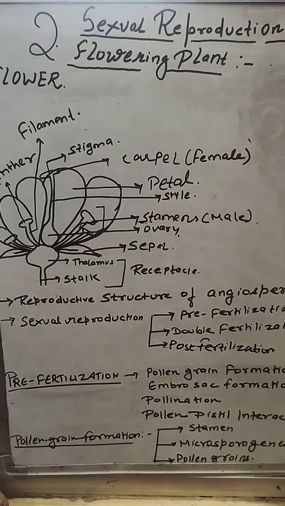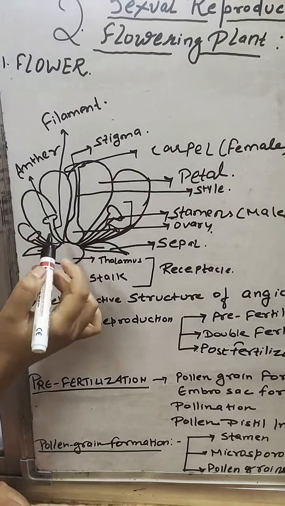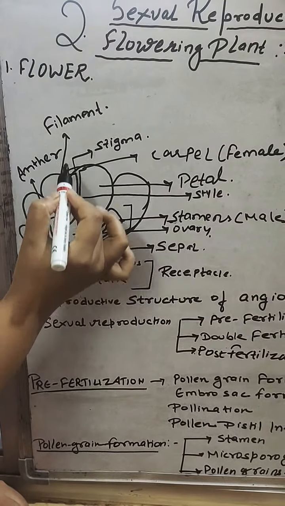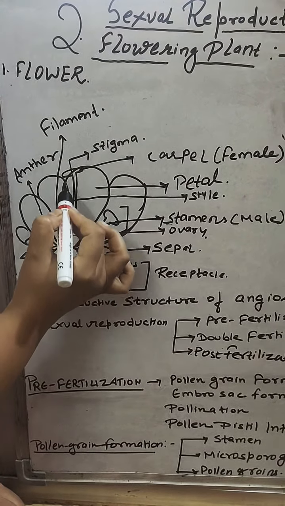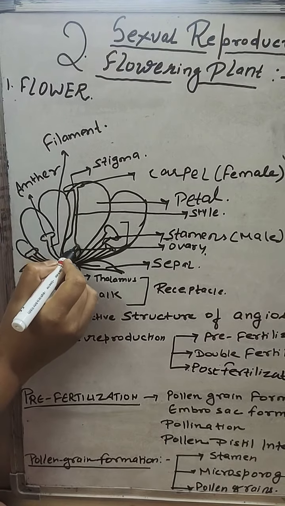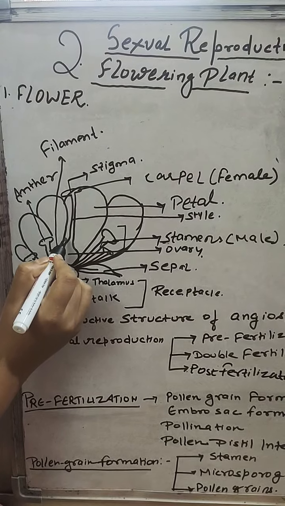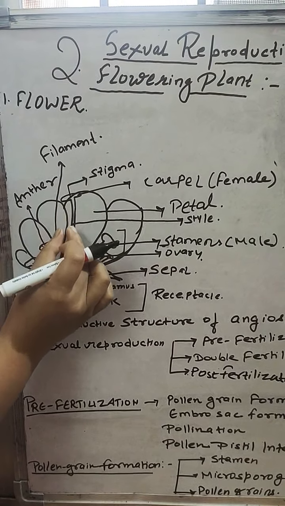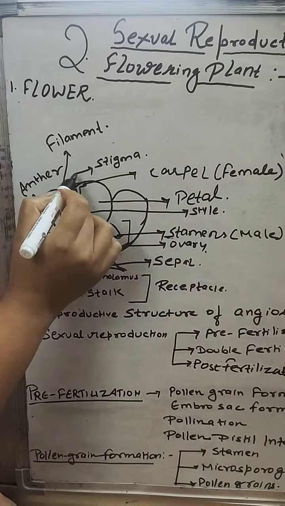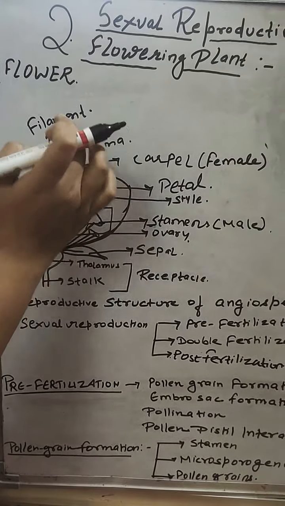You all have seen the hibiscus flower, so this is a diagram of a hibiscus. Understood? You see this part, this is known as the carpel. This swollen part is known as the ovary. This filament-like structure is known as the style, and this structure is known as the stigma.